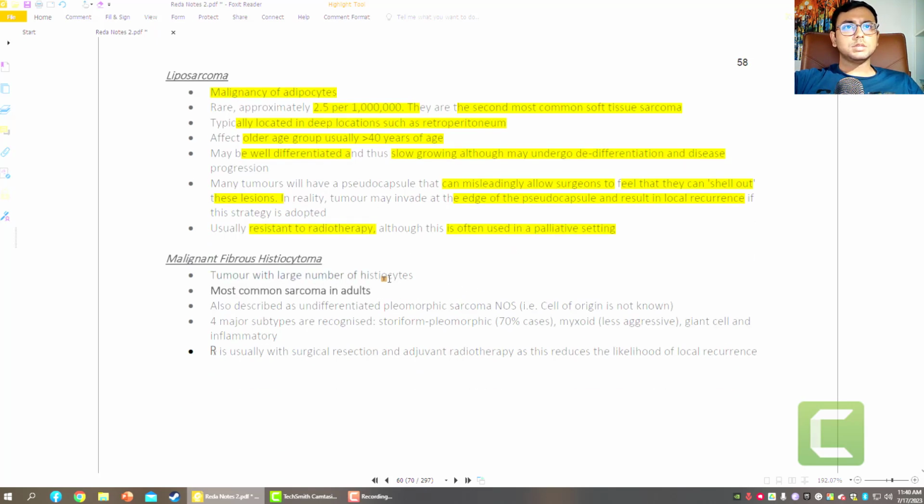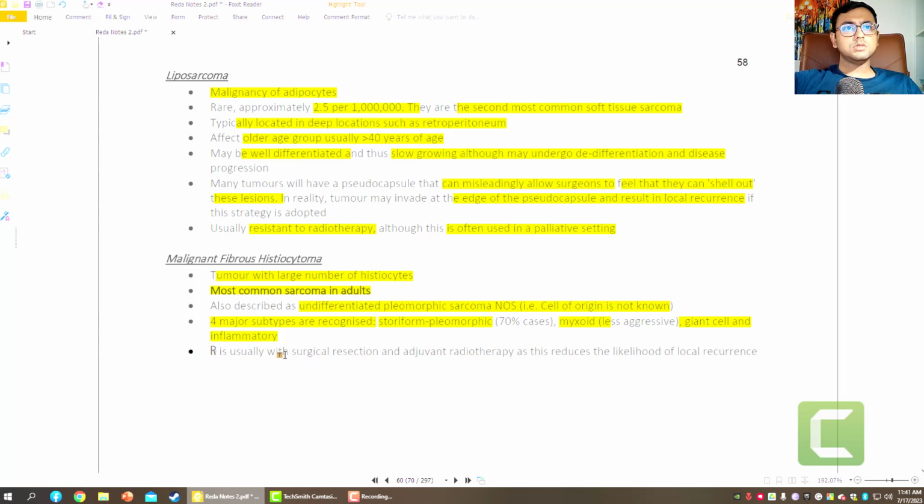So, a tumor with a large number of histiocytes, the most common sarcoma in adults, okay, malignant histiocytoma. Undifferentiated pleomorphic sarcoma, the cell origin is not known. Four major subtypes are recognized: storiform pleomorphic, which is 70%, myxoid, which is less aggressive, and giant cell and inflammatory, okay.